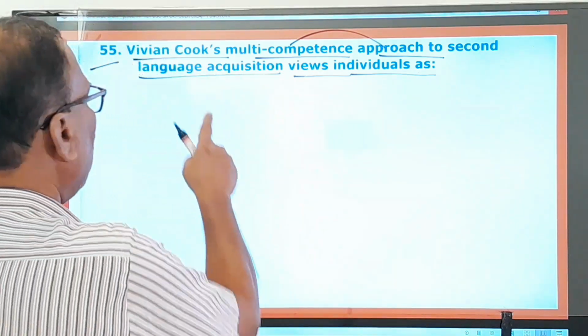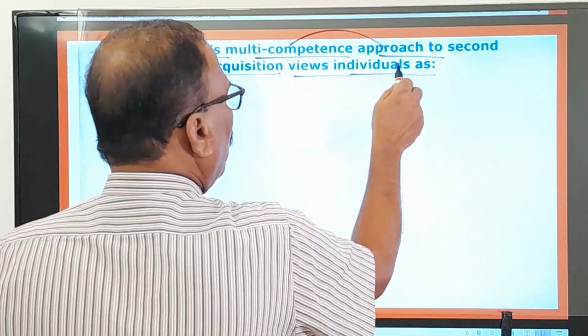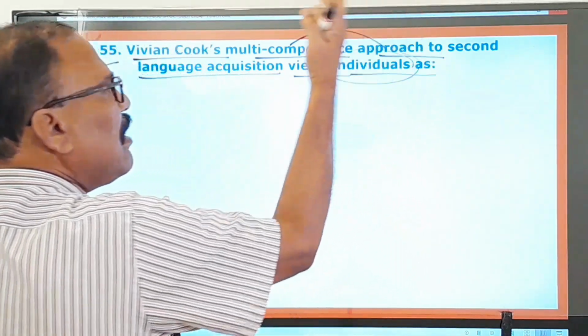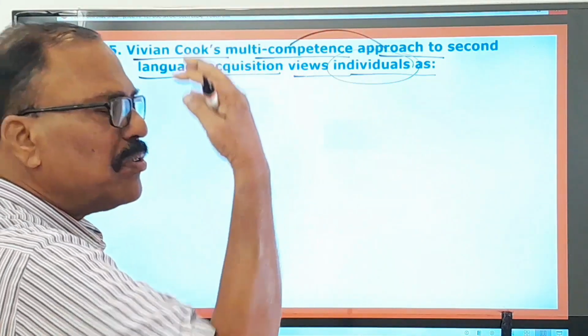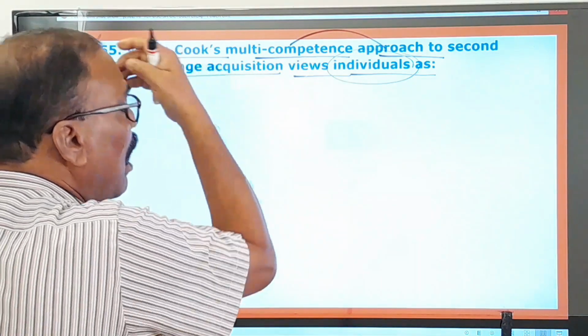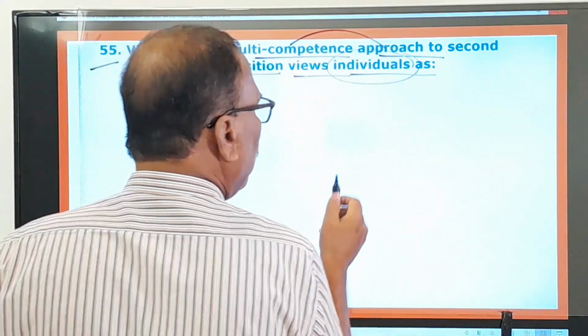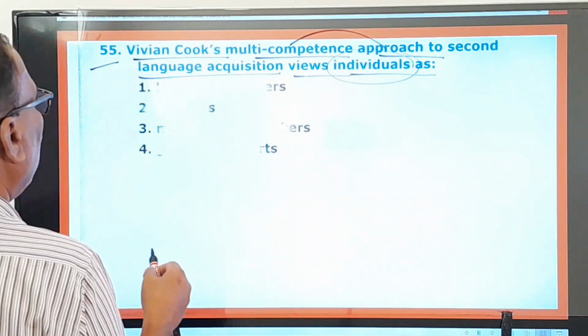That is the second language. So what are those second language acquisition learners called here?